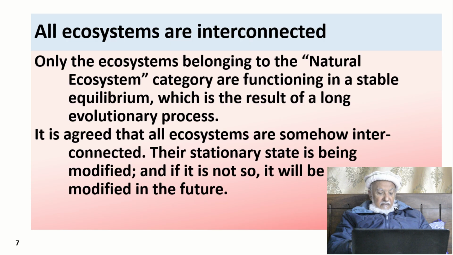All ecosystems are interconnected. All these four, which have been given in a diagram, are interconnected to each other. Only the ecosystems belonging to the natural ecosystem category are functioning in a stable equilibrium, which is the result of a long evolutionary process. They are already running there without any disturbance by man or by natural calamities. It is agreed that all these three or four categories are interconnected with each other.